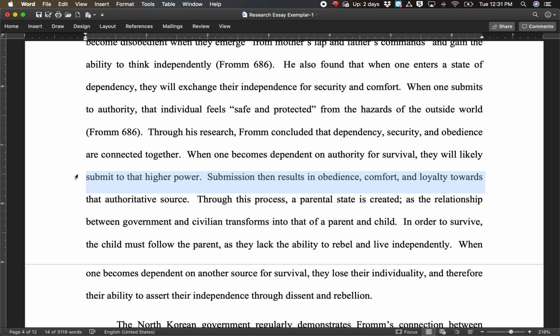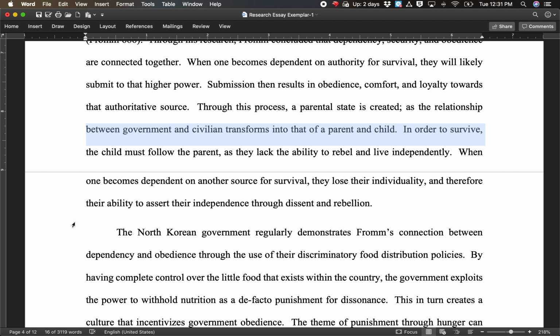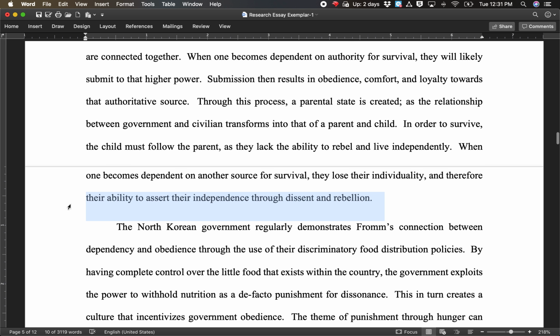Submission then results in obedience, comfort, and loyalty towards that authoritative source. Through this process, a parental state is created as the relationship between government and civilian transforms into that of a parent and child. In order to survive, the child must follow the parent as they lack the ability to rebel and live independently. When one becomes dependent on another source for survival, they lose their individuality and therefore their ability to assert their independence through dissent and rebellion.